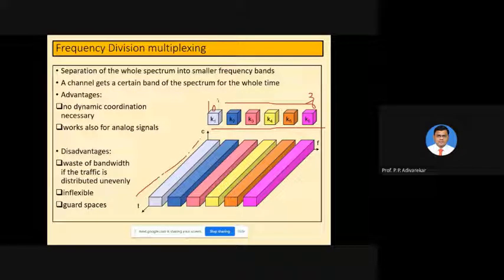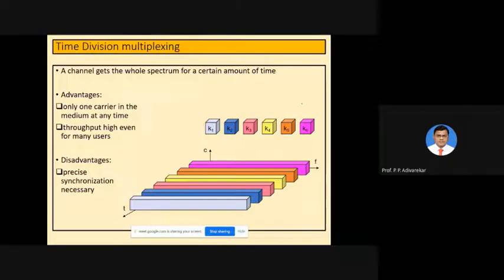Okay, so that is what frequency division multiplexing is. Then it comes to time division multiplexing. Compared to frequency division multiplexing, in time division multiplexing the spectrum is not divided, where the time will be divided. Now if you compare this with the previous diagram, you can see the time is divided but the spectrum is kept whole.